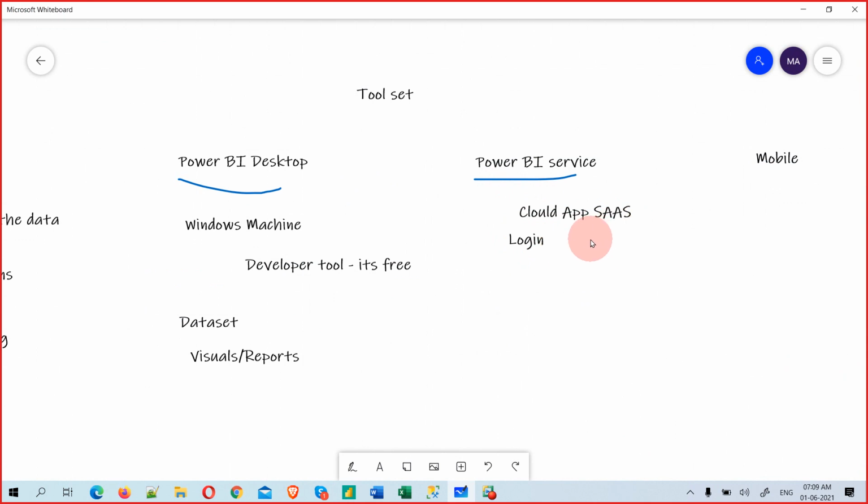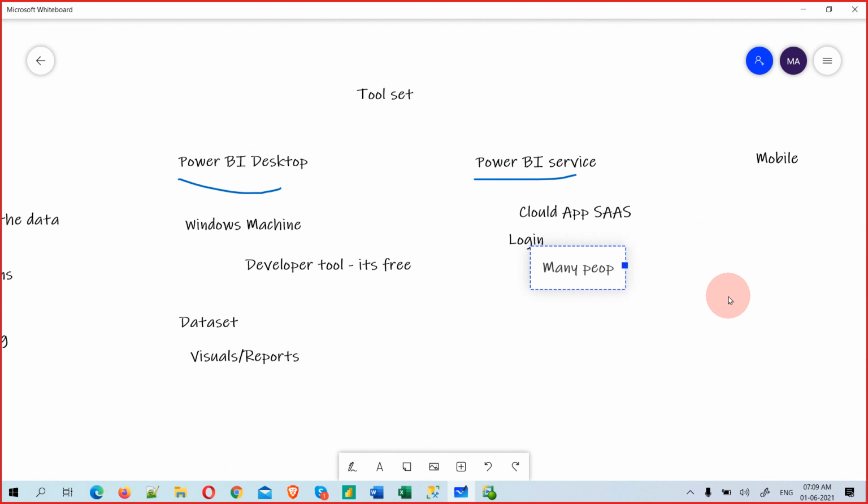Okay, there are 4 roles. We will talk about that later. But what is this? It's a cloud-based application, and we need to log into that. Why will people log in? It's for collaboration. Here actually only the developer will work, but your manager can see, your admin can see, your team can see everything. Everybody will come here. Many people will log in here.